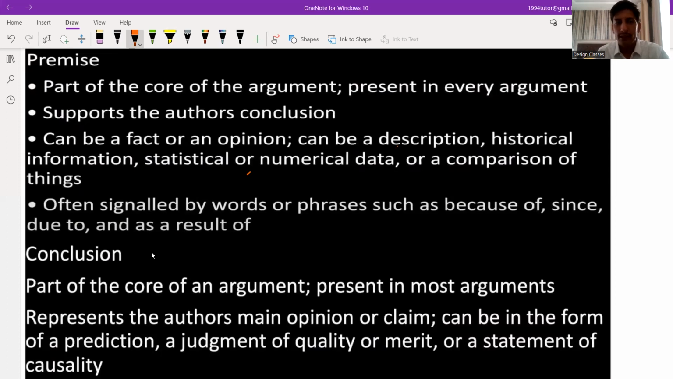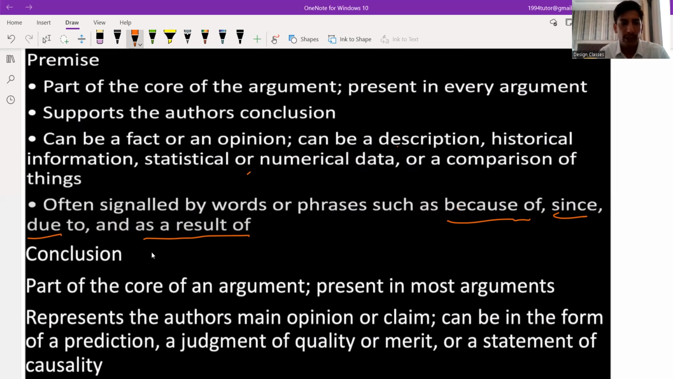This can be used as a premise, often signaled by words or phrases such as because of. As I told you, when a premise starts, it starts with words like because of, since, due to, and as a result of. So these are the words. If they are coming, that is the premise statement.